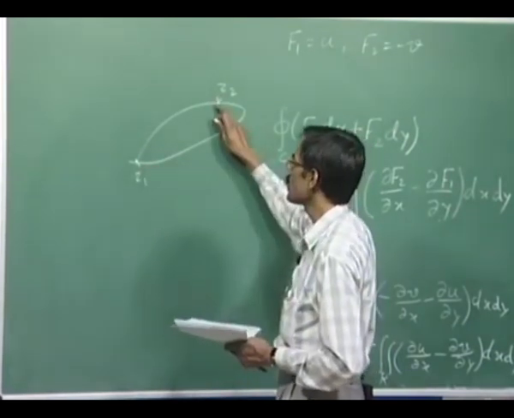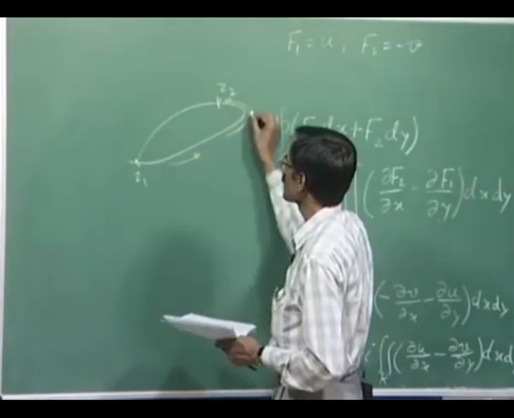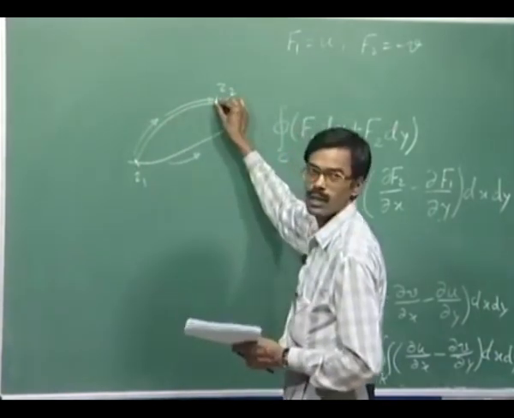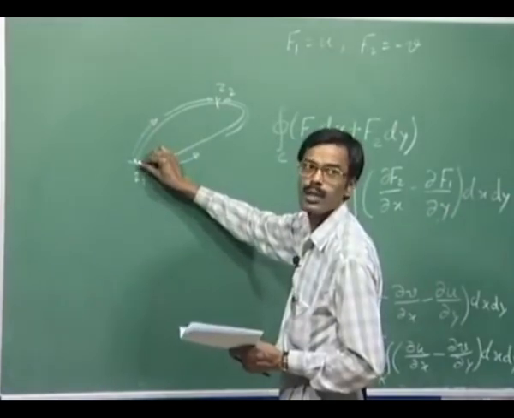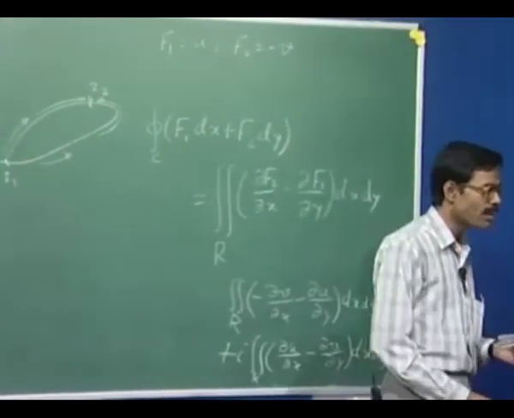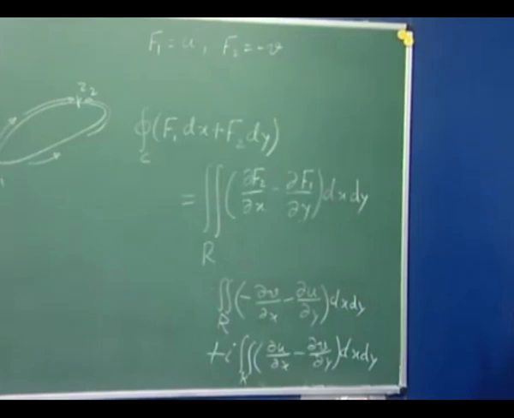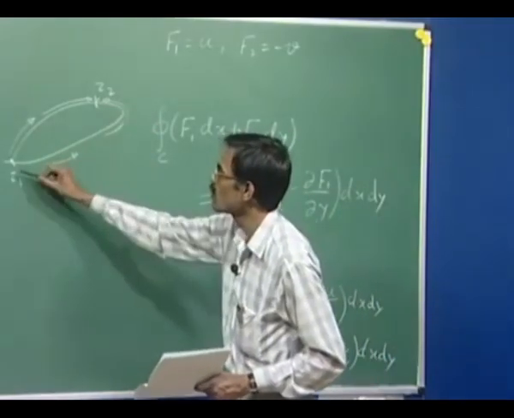So this line integral minus this line integral will mean this line integral plus this line integral, which is a contour integral which should vanish, which is 0. So that means if you take two points z1 and z2 on the closed curve C, then these two points will open the closed curve into two open paths C1 and C2, C1 as this and C2 as this, both from z1 to z2.